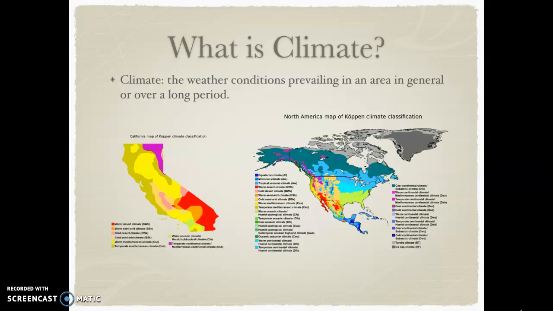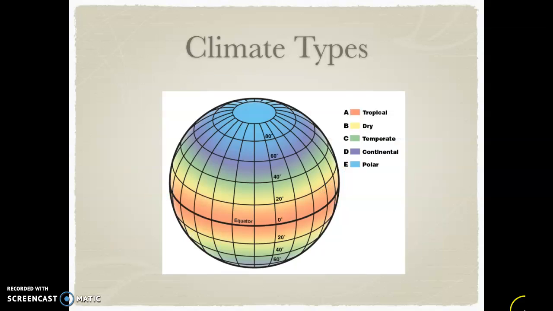This climate map can tell us what type of climate we can expect if we were to go there right now. For example, we live in a desert, so we have a dry climate. But if we want to visit, say, Alaska, we better pack a jacket, as more than likely where we are to visit is going to be a cold climate or a polar climate.